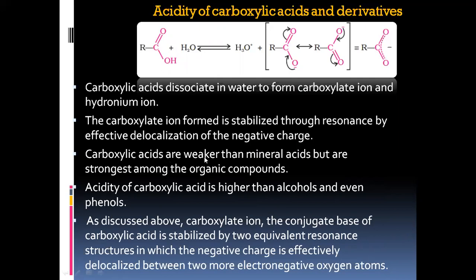Carboxylic acid is comparatively weaker than the mineral acids, but is strong among the organic compounds. Acidity of carboxylic acid is higher than alcohols and even phenols. In the next slide, I'll be discussing why carboxylic acids are stronger when compared to alcohols and phenols. As discussed in this equation, the carboxylate ion, the conjugate base of carboxylic acid, that is RCOO minus, is stabilized by two equivalent resonance structures in which the negative charge is effectively delocalized between two more electronegative oxygen atoms.